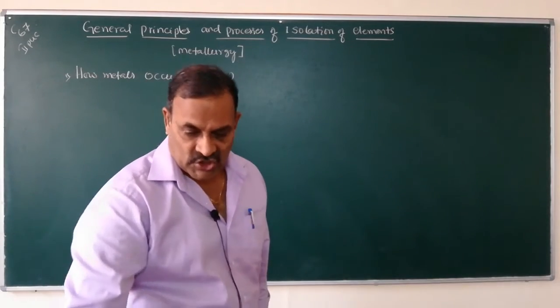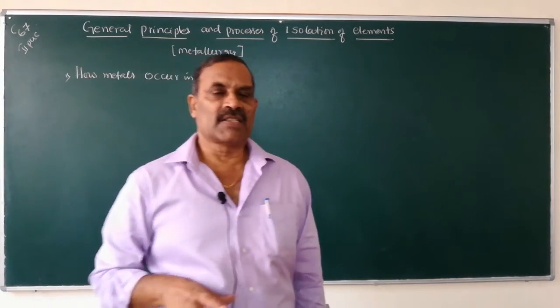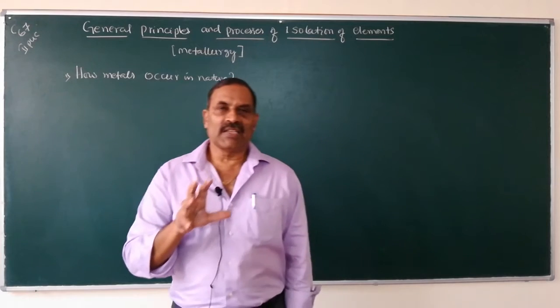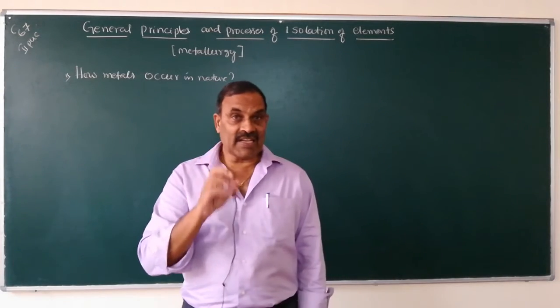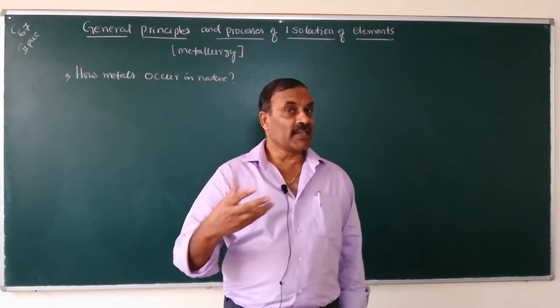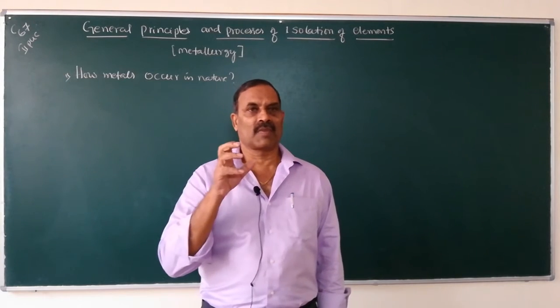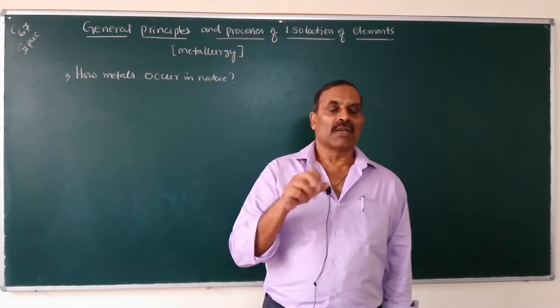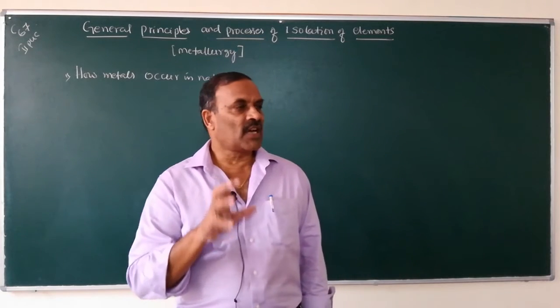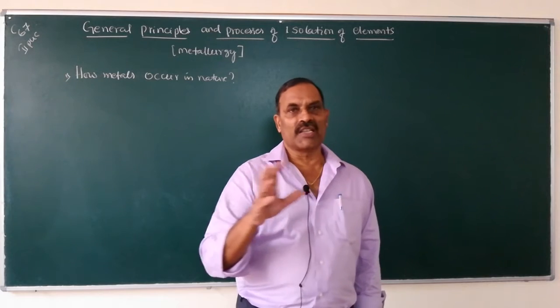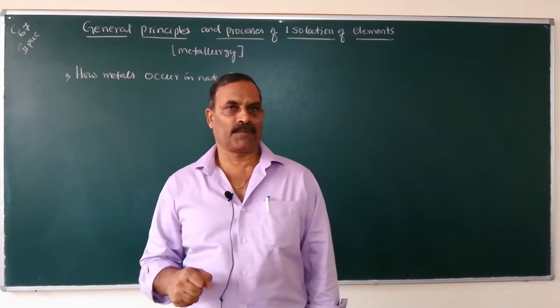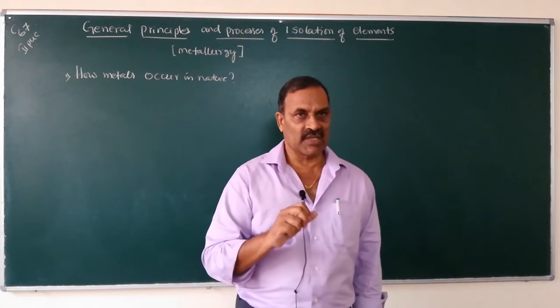In nature, metals occur either in the free state or native state, or in the combined state. This is the first point.